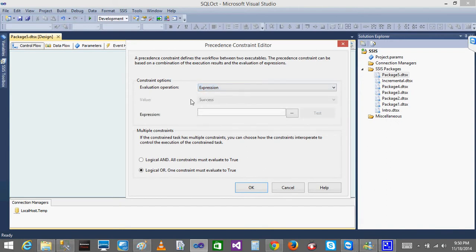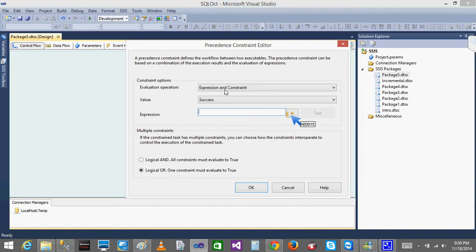See, now this is disabled. You can give your own expressions. Let's say if this is a value, then don't allow this task to execute. That is nothing but the expression. When you click expression and constraint, it will show you the constraint like success, failure and completion. It will also give the expression.